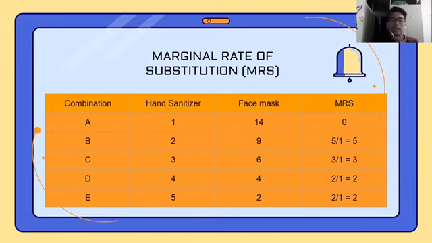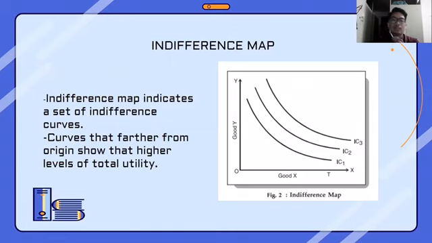As we can see here, how do we calculate MRS? First, we calculate the foregone units of face mask, or the sacrificed units of face mask, from point A to B, which is 14 to 9, so we get 5. We divide by the added product, which is 1 to 2, and the difference is 1. So 5 divided by 1, we get 5. We can see the other examples, which are from point B to C, C to D, and D to E.